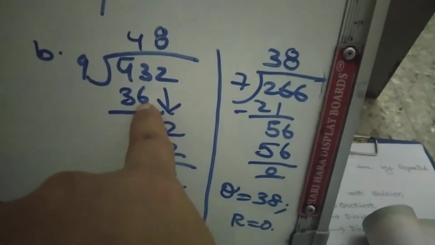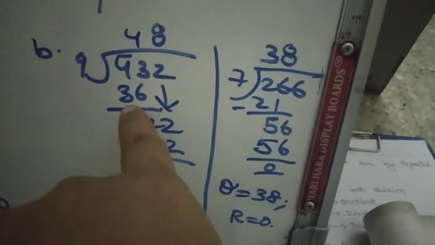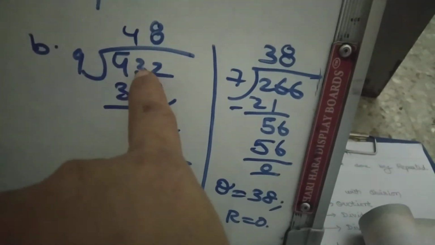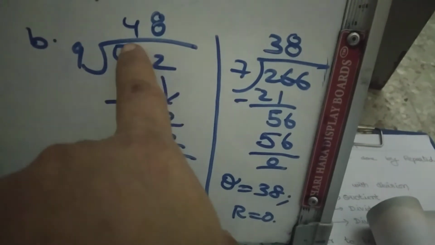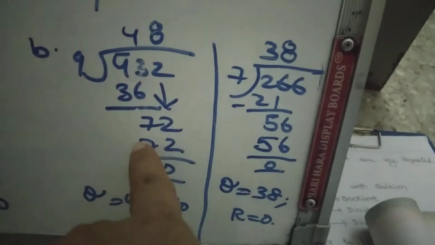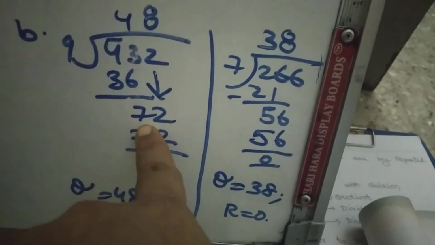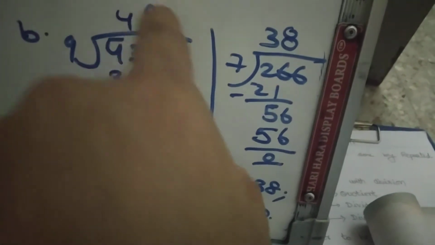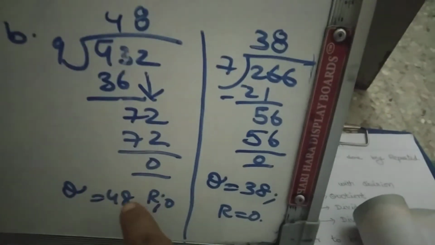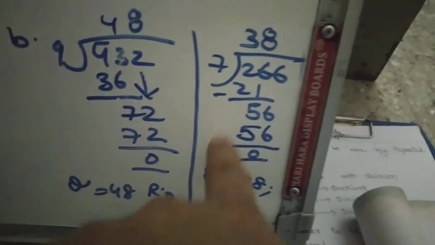9 fours are 36. If you subtract 43 minus 36, 3 minus 6 cannot be subtracted, so you need to borrow 1. 13 minus 6 is 7. We carry down 2. Now we got 72. In the 9 table, 9 eights are 72. So what is the quotient? 48. Remainder is 0. So in this way, we need to do the divisions.